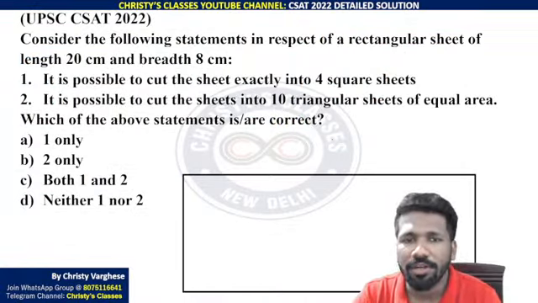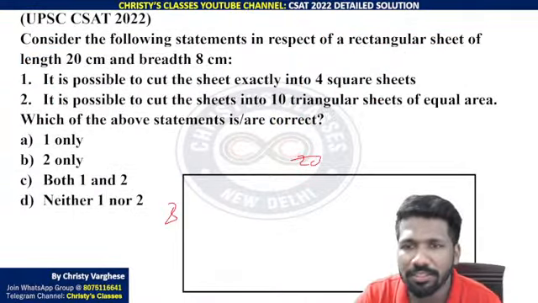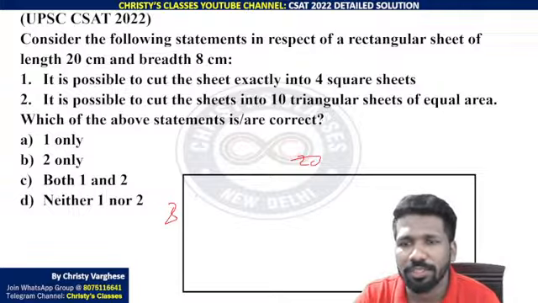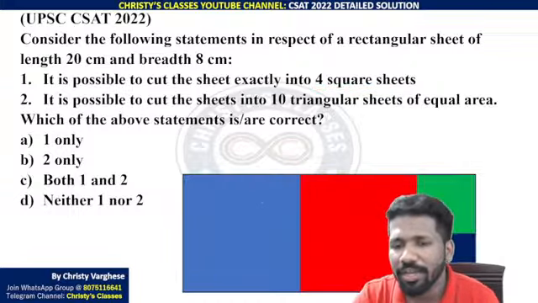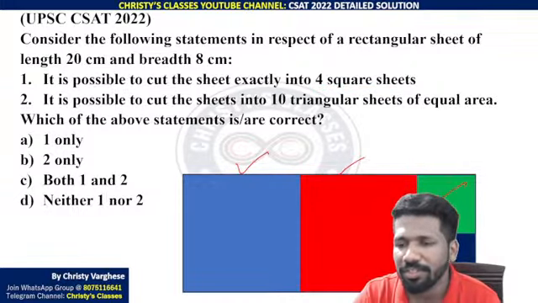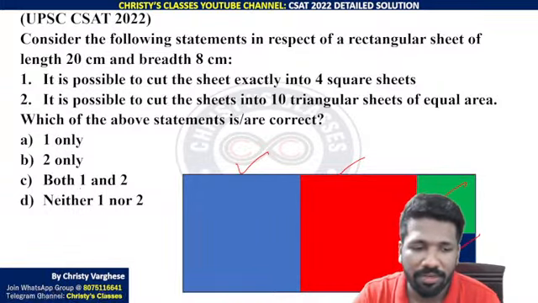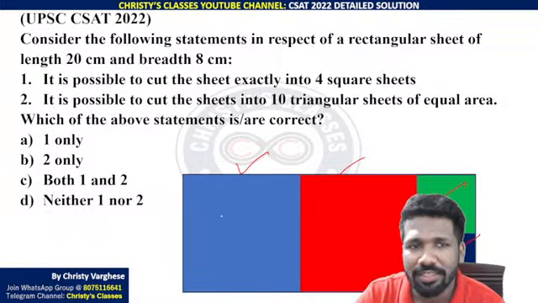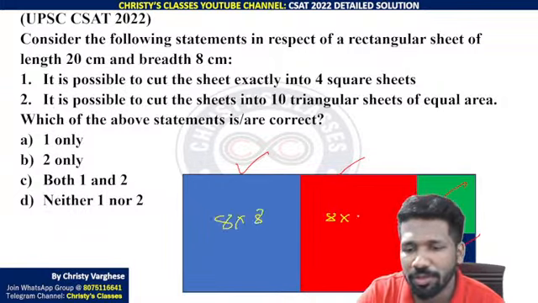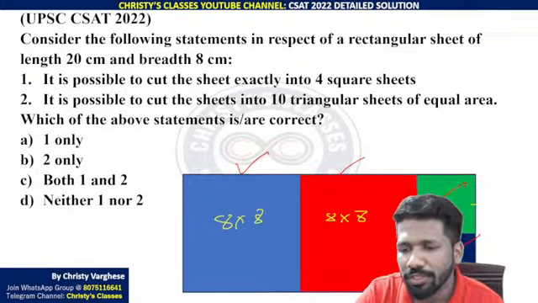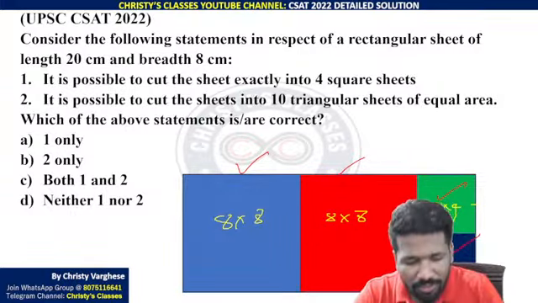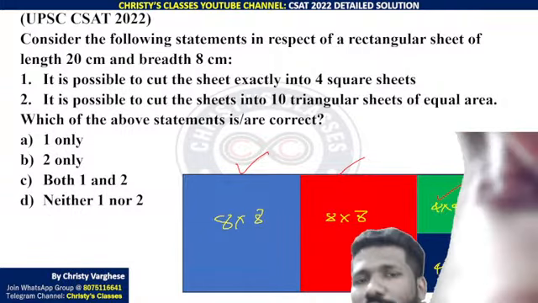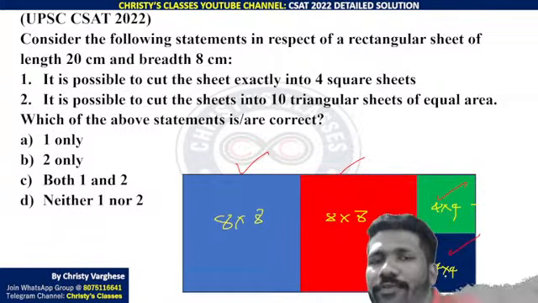So 20 cm by 8 cm. If this is 20 and this is 8, you can definitely cut it into 4 square sheets. It didn't say identical square sheets, it only says square sheets. You can cut it like this: 1 square sheet, 1 square sheet, 1 square sheet, 1 square sheet. I will tell you the dimensions so that you get more clarity. This is an 8 by 8 square sheet, this is an 8 by 8 square sheet, this is a 4 by 4 square sheet, this is a 4 by 4 square sheet. You can logically look into it, no need to calculate it mathematically. All of you are clear about this?